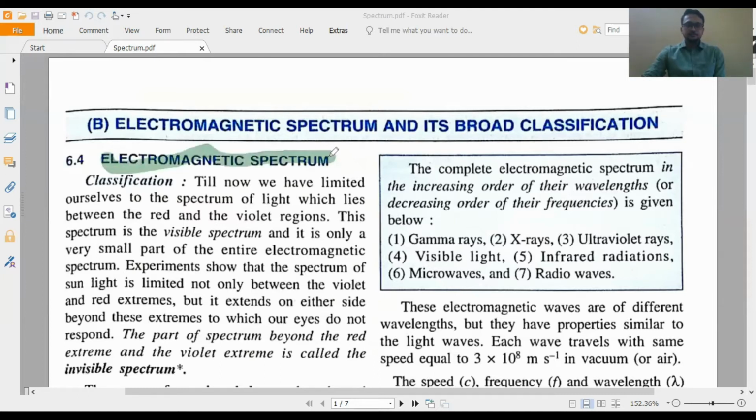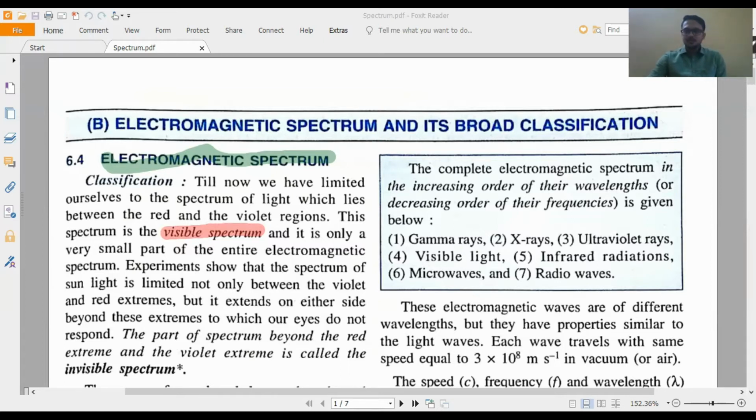So our topic is electromagnetic spectrum. In electromagnetic spectrum we can get different kinds of spectrum. There are 7 broad classifications. You have to keep in mind those 7 kinds of classification in proper order. Visible spectrum is there, and the visible spectrum is the only spectrum which we can see. Other electromagnetic waves or spectrum we cannot see.